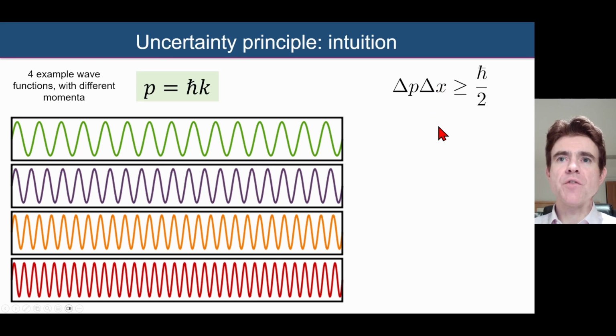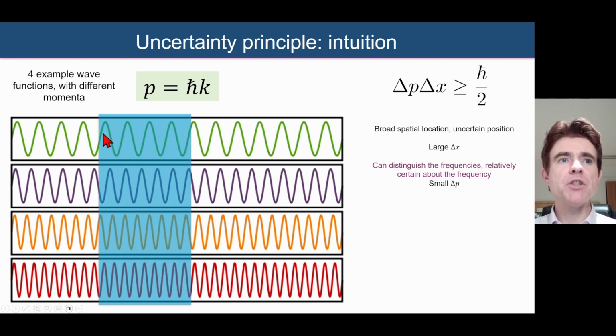Okay, so if we look at that uncertainty relationship, what does that depict here? Well, imagine if we were to look at some window in space, in other words, have some broad coverage of consideration in the x direction here. In other words, when we've got this broad spatial location where delta x is relatively large, we can see here very simplistically that it's quite easy to spot the difference between these frequencies.